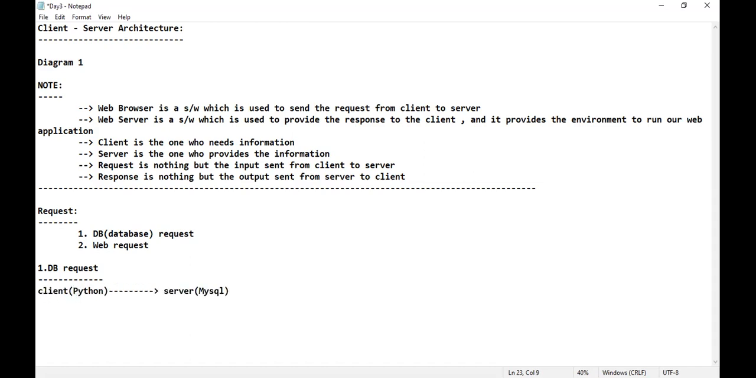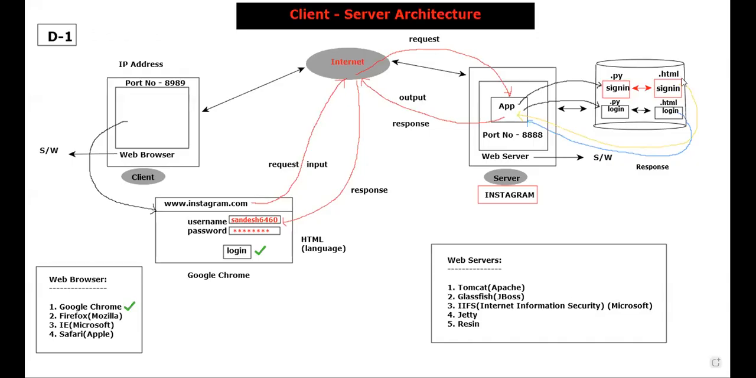Python will be acting as client. That means Python software will be acting as client. Next, MySQL software will be acting as server. In order to establish a connection between the client and server, there are certain protocols that you need to follow. Yes or no? As a best example, I'll just share the screen. That is the whiteboard. Assume this happens to be the client, and this happens to be the server.